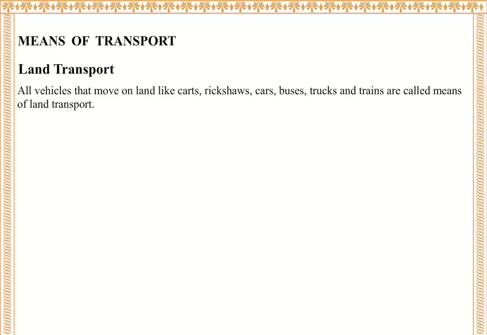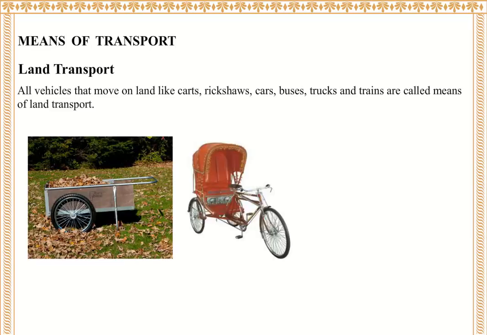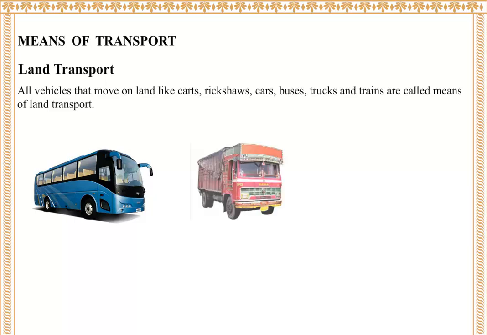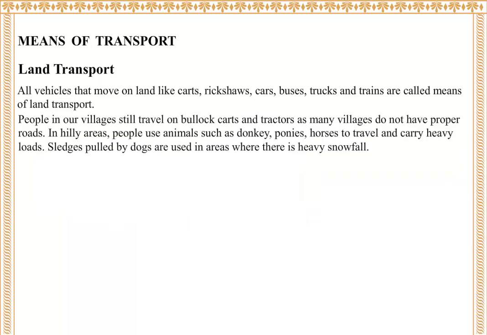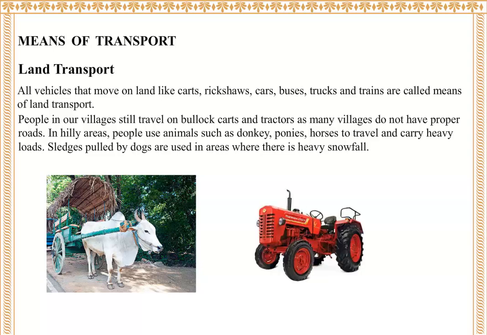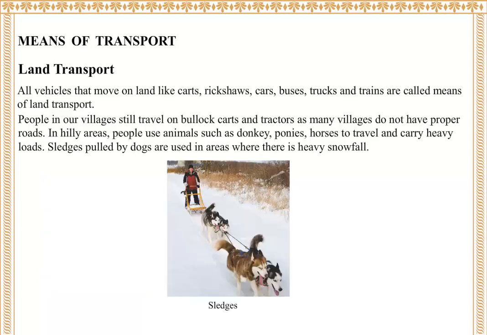Land transport. All vehicles that move on land like carts, rickshaws, cars, buses, trucks, and trains are called means of land transport. People in our villages still travel on bullock carts and tractors as many villages do not have proper roads. In hilly areas, people use animals such as donkeys, ponies, and horses to travel and carry heavy loads. Sledges pulled by dogs are used in areas where there is heavy snowfall.